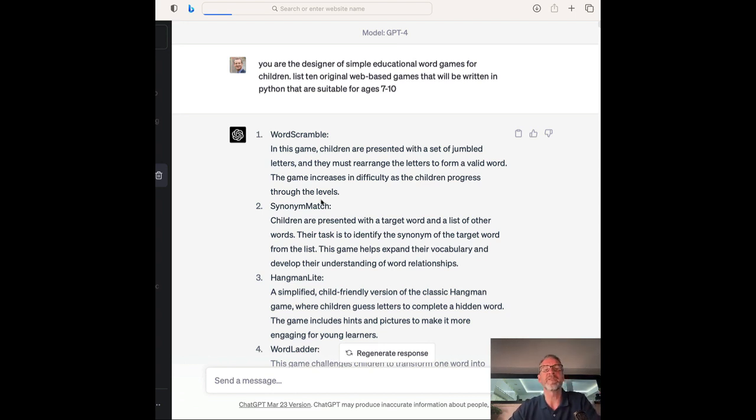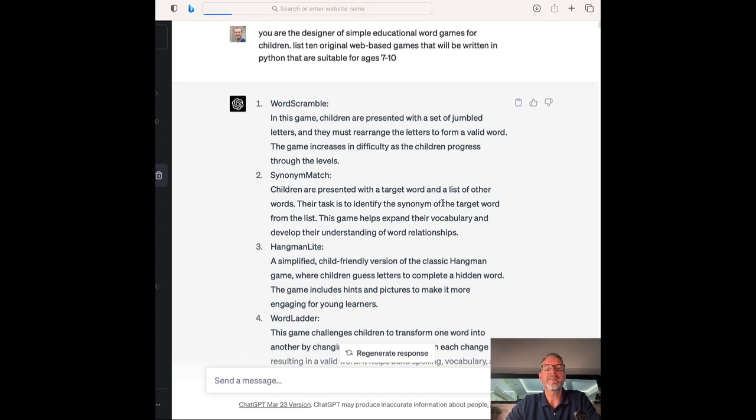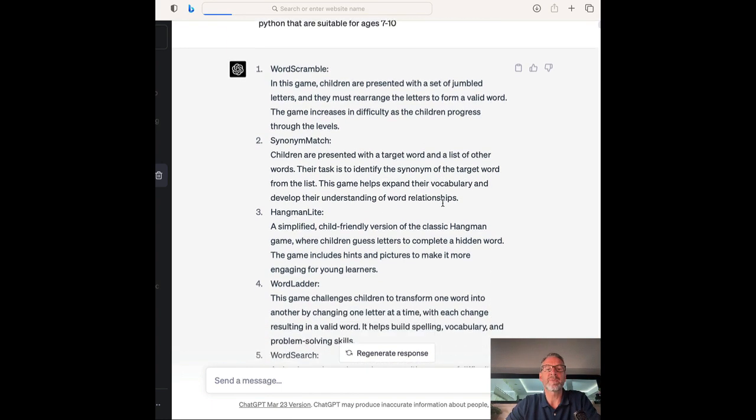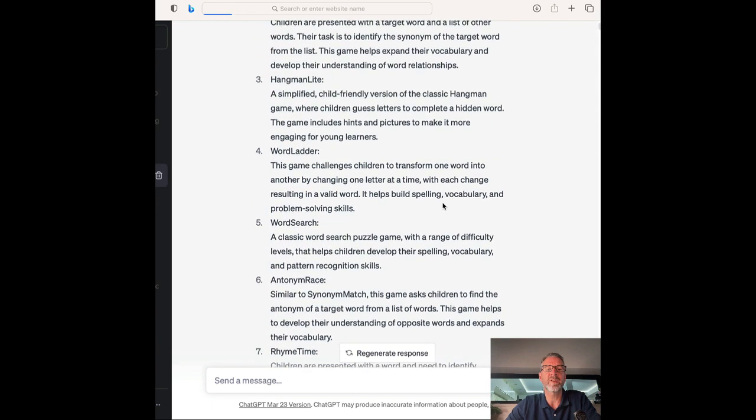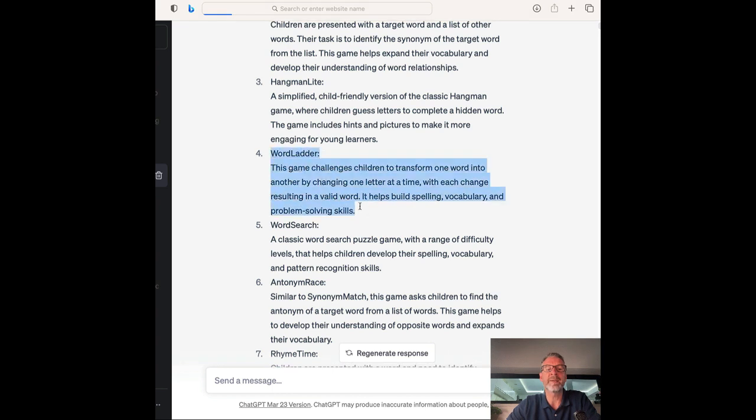So the first thing I asked it to do, I'm using GPT-4, by the way, ChatGPT-4, full disclosure. Could work on 3.5, I don't know, but as anyone who knows GPT-4 knows that it's just so much better, more sophisticated than 3.5. But give it a go on 3.5 and it might work. So look, what I asked it to do is this. I asked it to give me 10 original web-based games, word games, for children aged 7 to 10, and it gave me a few ideas, hangman, word search, etc. Not particularly original, but I quite like this one, word ladder. Challenges children to transform one word into another by changing a letter at a time. I thought, well, that's quite nice.